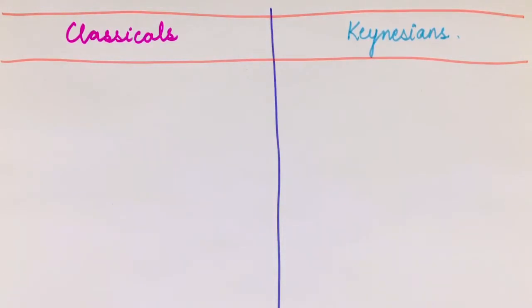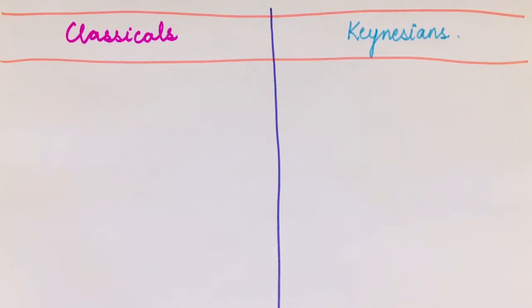Hi friends, in this video we are going to talk about two of the most basic schools of thought of macroeconomics, that is classicals and Keynesians. So we are going to discuss four chief major differences between these two. Students are often confused about these schools of thought. So let's begin. It would be a very clarificatory video.